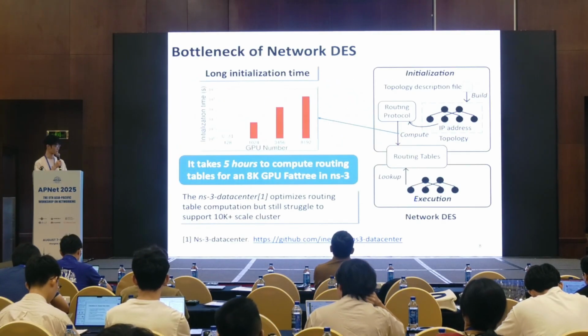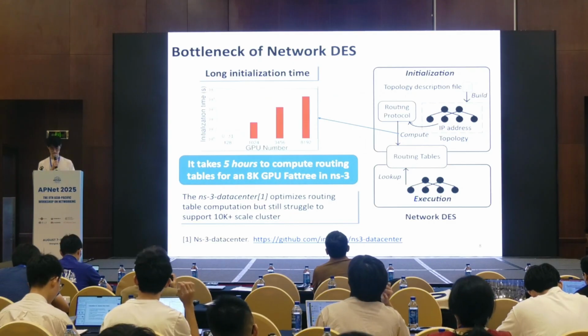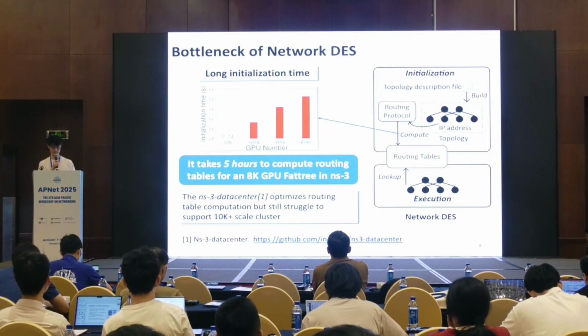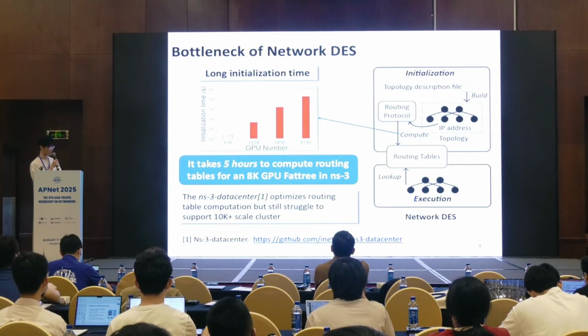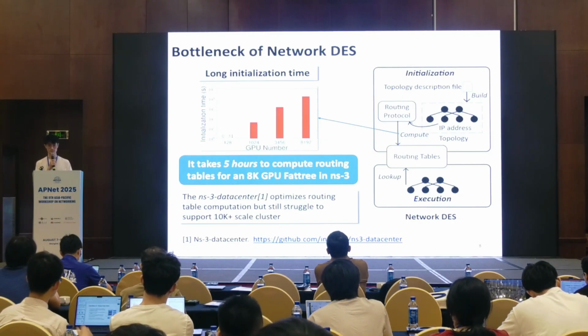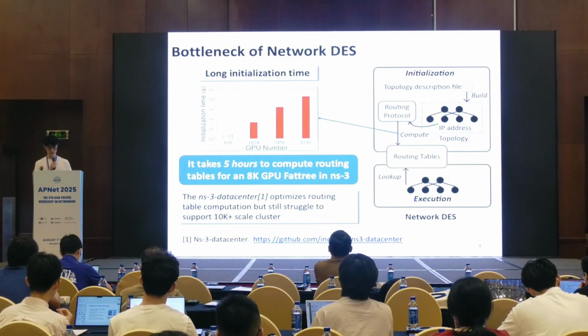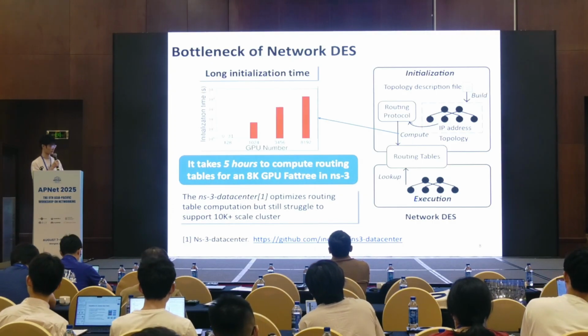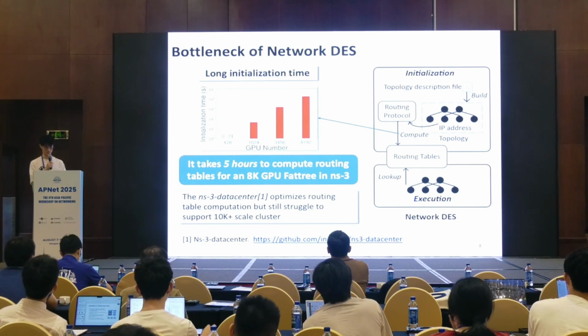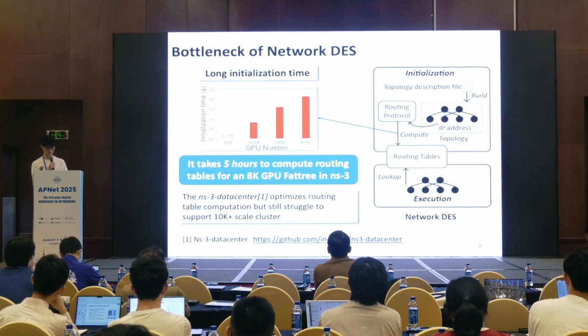As this figure shows, the initialization time in a standard simulator, ns-3, is unexpectedly long. For a fat-tree topology with 8,000 GPUs, it takes about 5 hours to compute the routing tables. And for a larger scale, it cannot finish within 1 day.